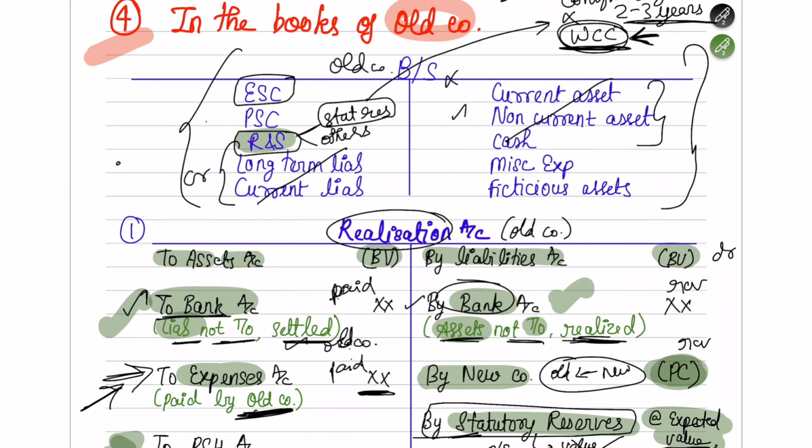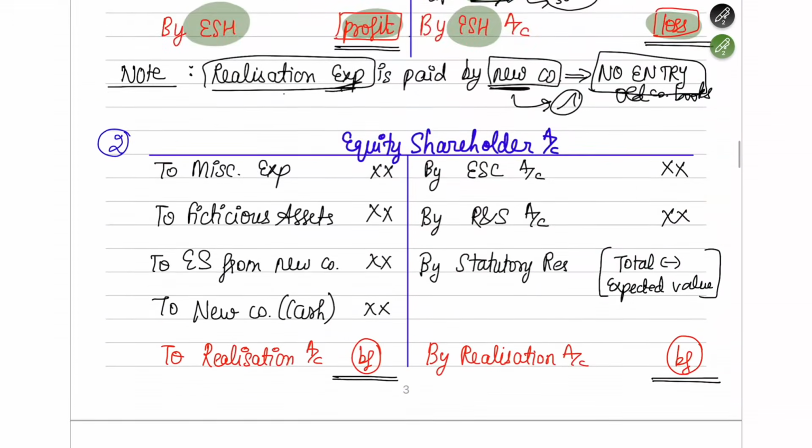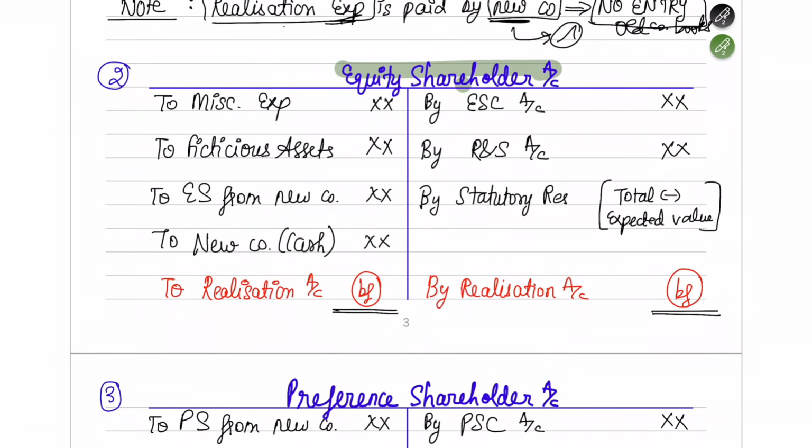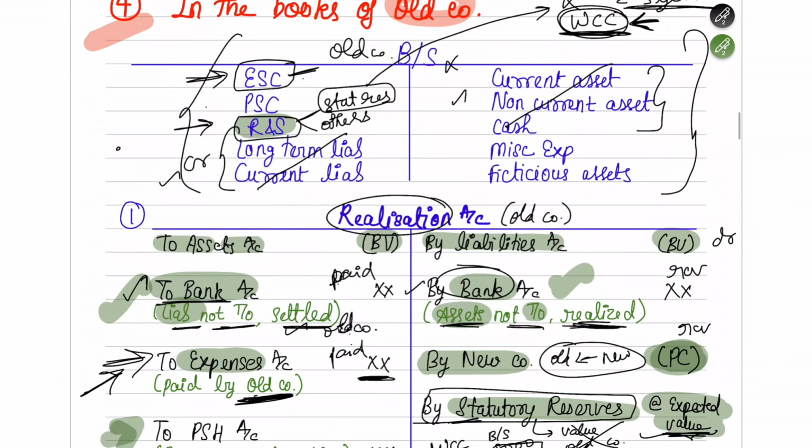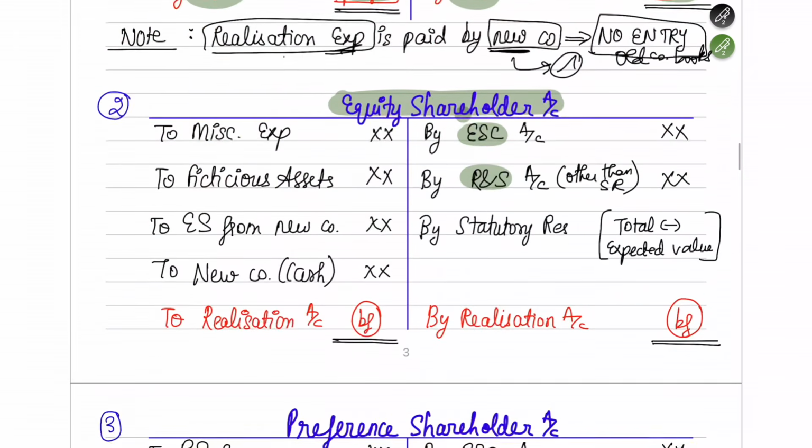We are done with the assets, we are done with the liabilities. Now we'll be dismantling the equity share capital and reserves and surplus. To whose account does this equity share capital belong? It belongs to equity shareholders. So next we have to prepare an account called the equity shareholders account. In that account, write their equity share capital and whatever other reserves and surplus there are, other than statutory reserves. I hope you understood. Equity share capital and reserves and surplus have a credit balance. Here you have come and debited it, which means you have dismantled it.